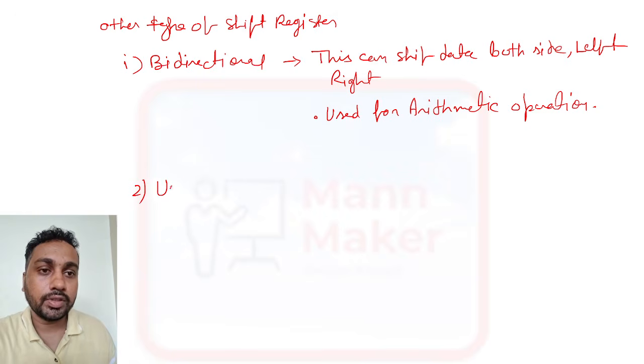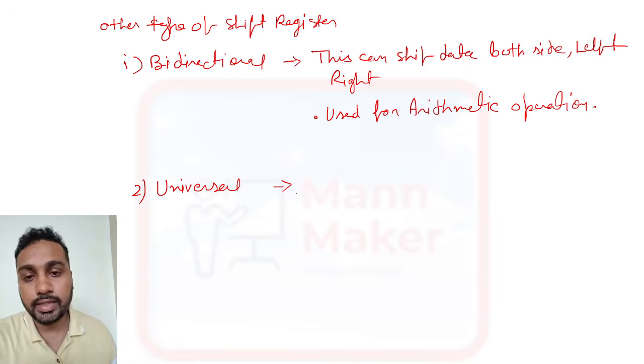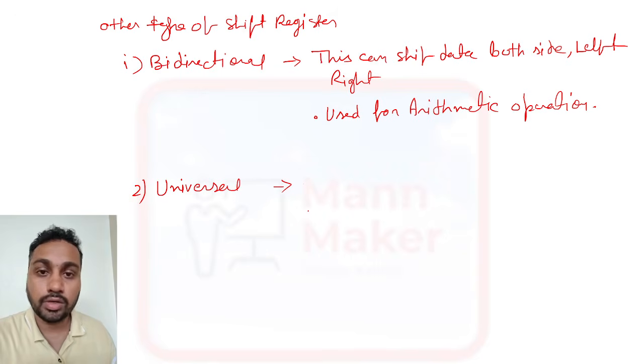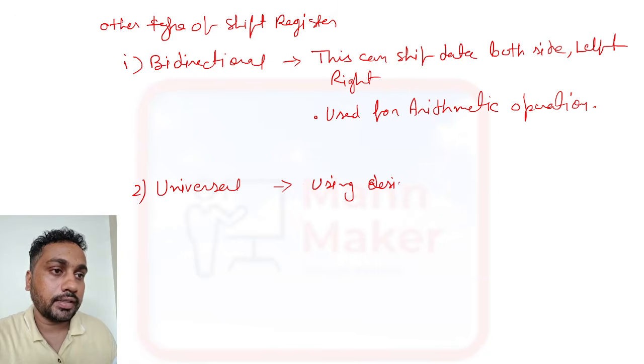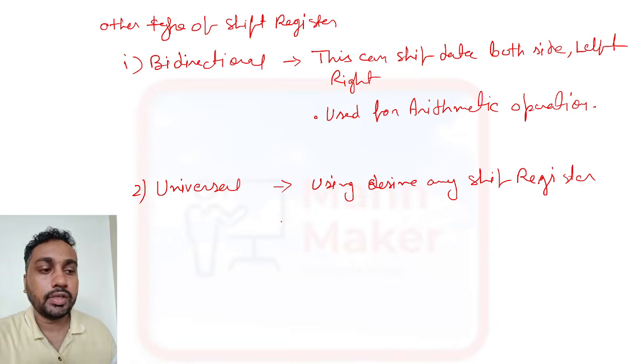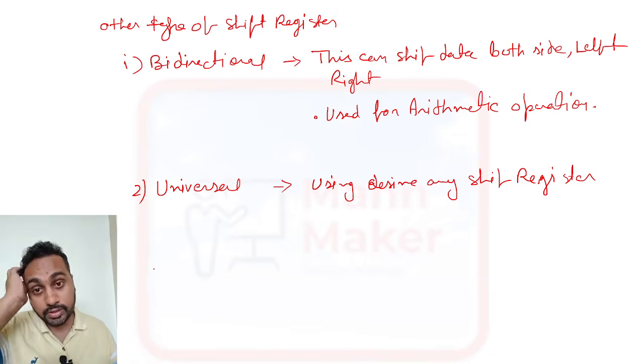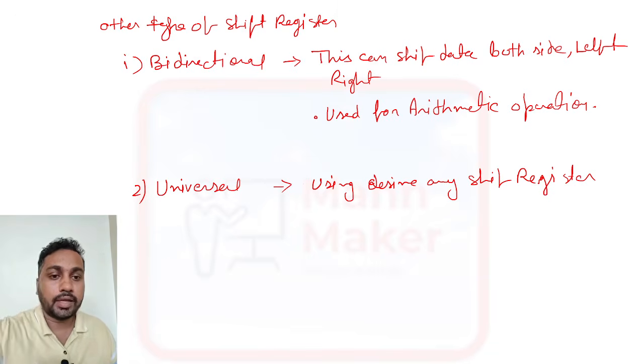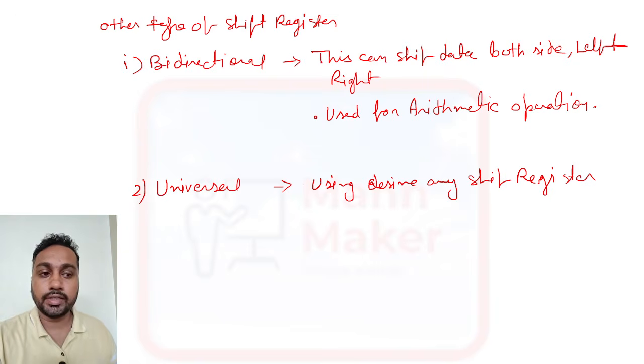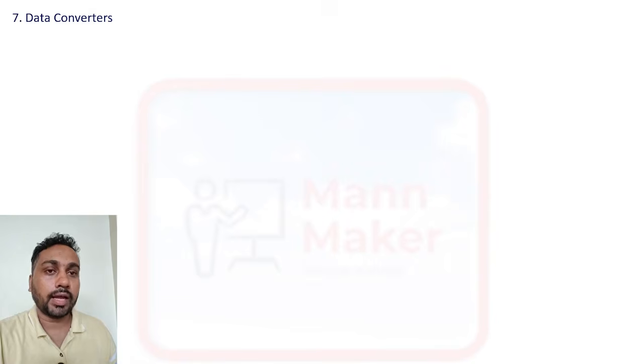Now the second one is the universal shift register. As you have understood by now, why things are called universal, like JK is universal, NAND and NOR are universal, because using this we can design any kind of shift register. That's why it is the universal shift register. So this is all about shift register types. Here our sequential circuits are over. Now all sequential circuits we have discussed.